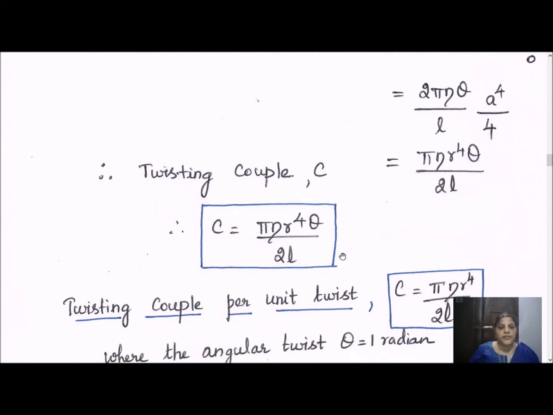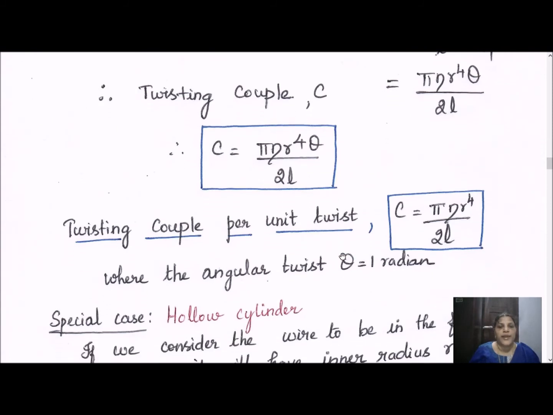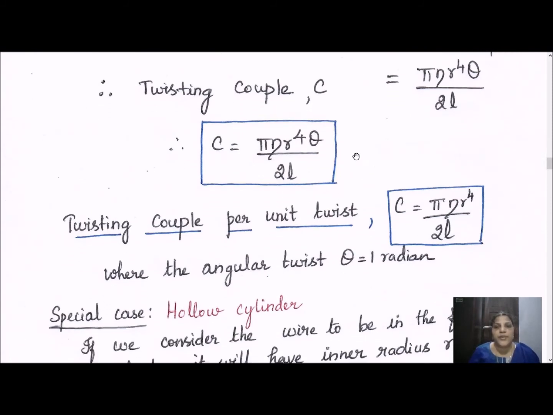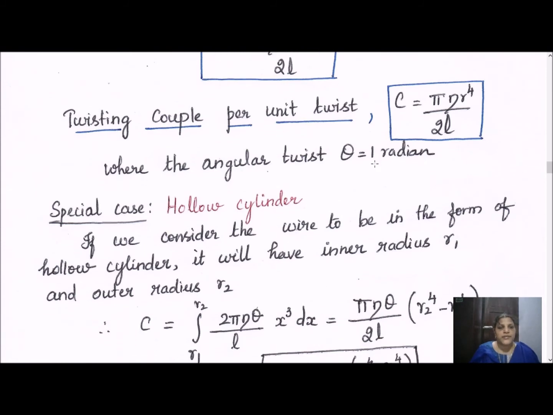So now the next step is twisting couple per unit twist of the wire. So we have substituted theta equal to 1. So C is equal to pi eta r power 4 by 2L. So this is the final value for twisting couple per unit twist of the cylindrical wire.